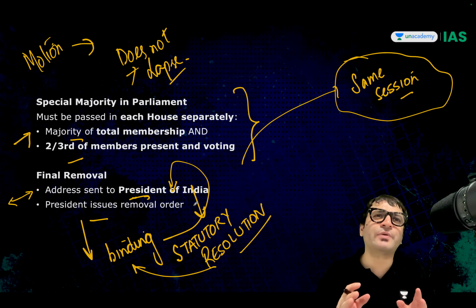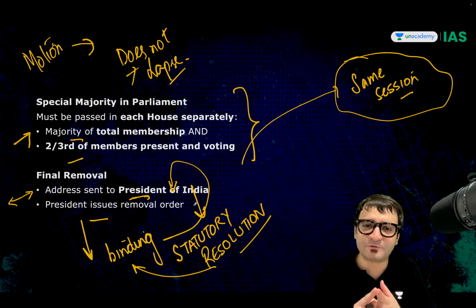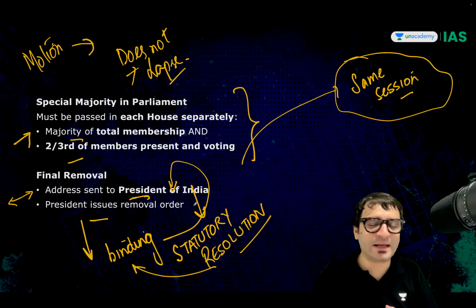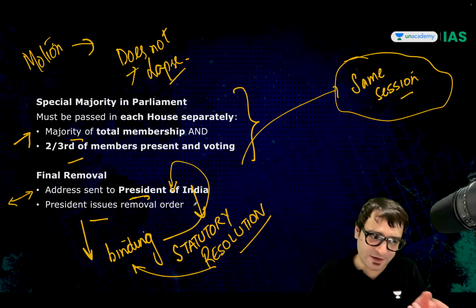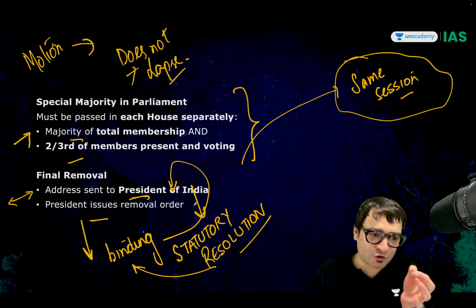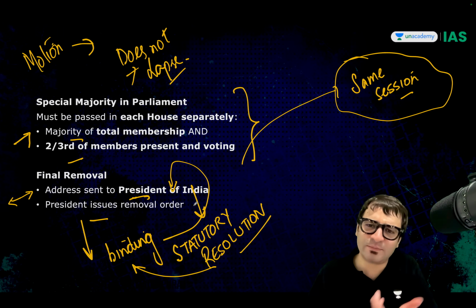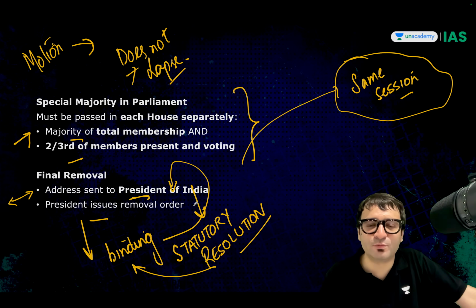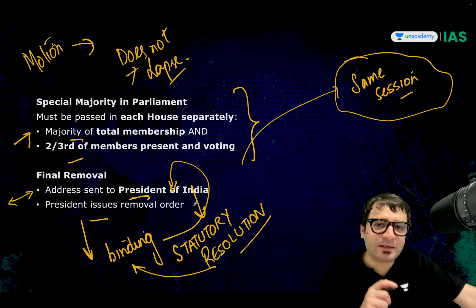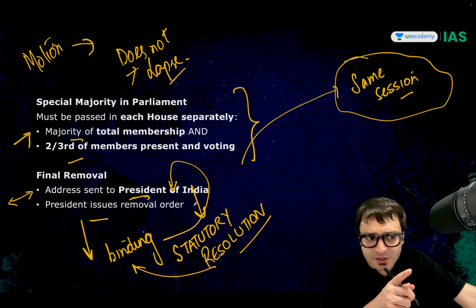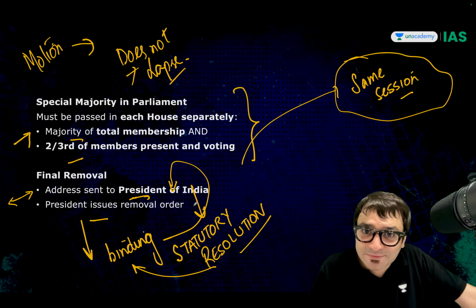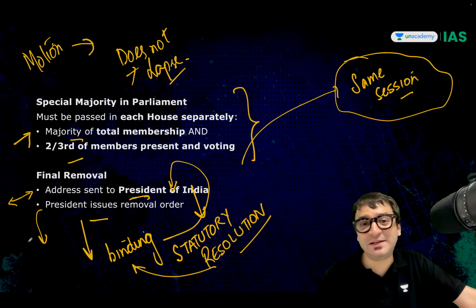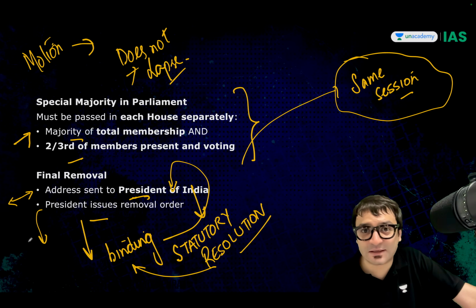This is to tell you, if lawmakers want, they can make the law foolproof. If they don't want it, if they deliberately want to ensure that there are some loopholes in the law, they will make a law like the anti-defection law with a lot of loopholes. Maybe the parliamentarians thought, what if this motion is passed by both houses of the Parliament? But where is it mentioned in how many days, in how many weeks, in how many years, in how many decades, in how many millennia, we need to send it to the President for removal?